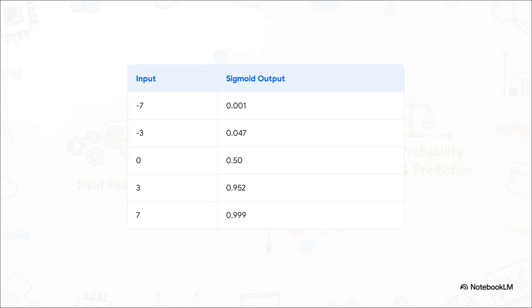Just looking at the numbers here brilliantly illustrates exactly what happens when we feed data through that function. Look at the extremes. If our linear model outputs a negative 7, the sigmoid squishes it all the way down to 0.001. As the input decreases toward negative infinity, the output gets infinitely closer to 0. But, and this is key, it never actually touches it. On the other end, an input of 7 gives us 0.999. As the input increases, the output approaches 1, but again, never quite reaches it. Right in the middle, an input of exactly 0 gives us exactly 0.50. Boom, a 50-50 probability. No matter how wildly large or small the linear input gets, the sigmoid function safely contains it.